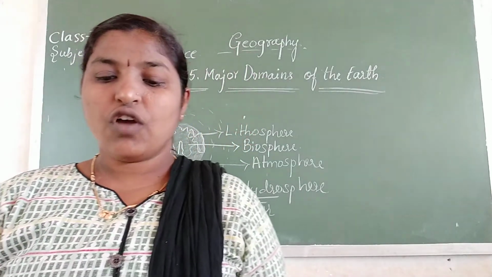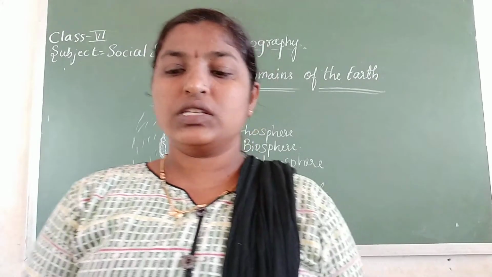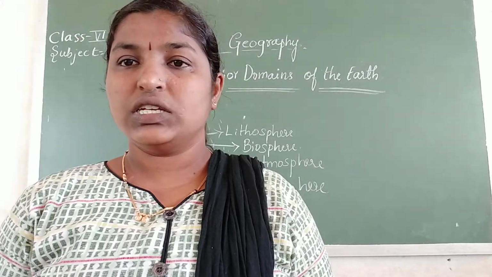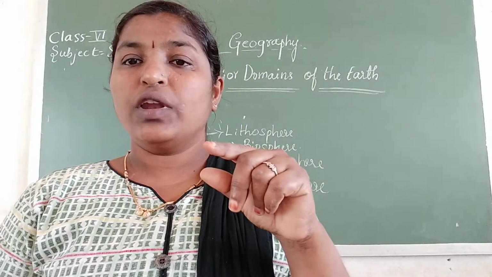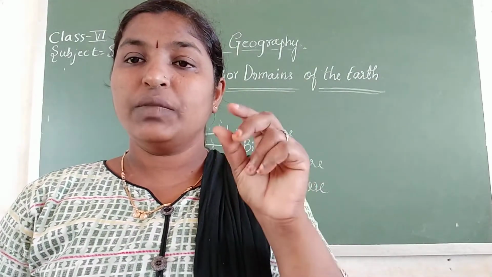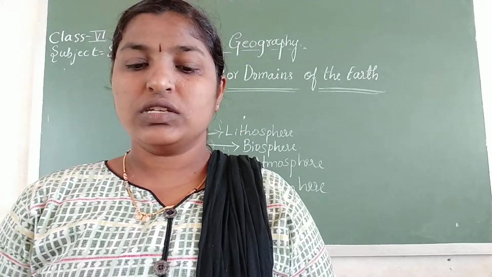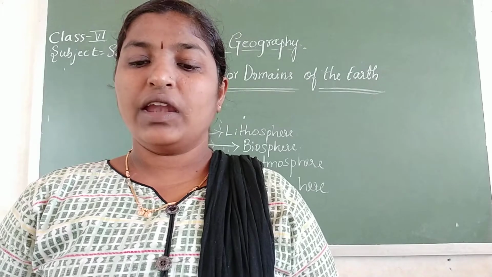The surface of the Earth is a complex zone in which three main components of the environment meet, overlap and interact. What are those components?